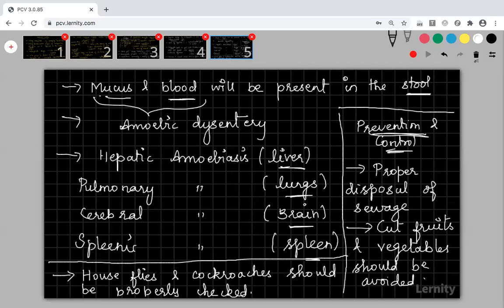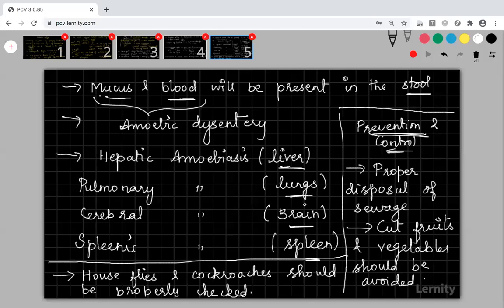The tetranucleated cyst will be present in the excreta, feces, or in the sewage. Houseflies will go and sit over those things. Again, if they come and sit over our food particles, the tetranucleated cyst will be released in our food, and when you ingest that food, the cyst will enter your body and cause us the infection.